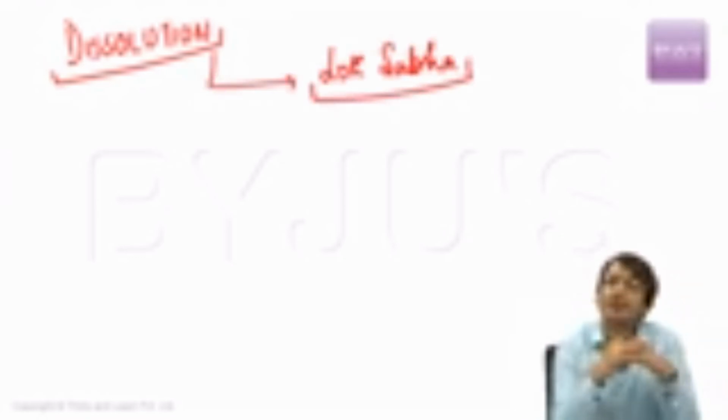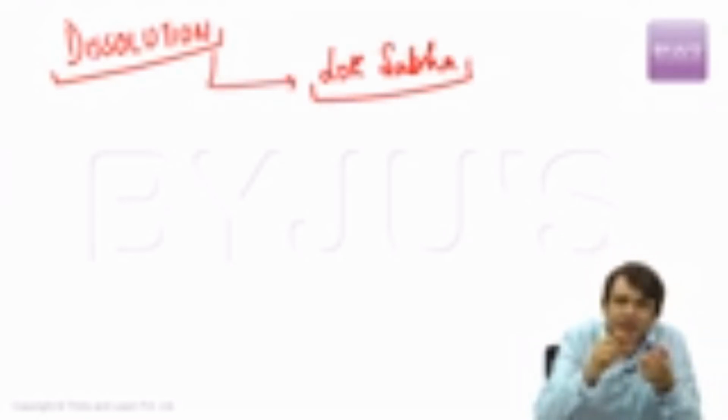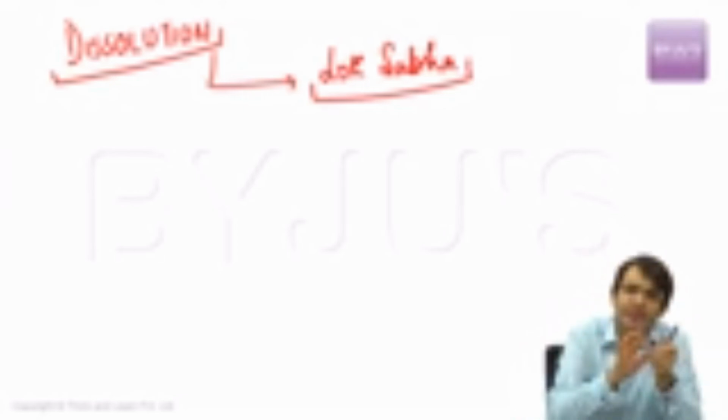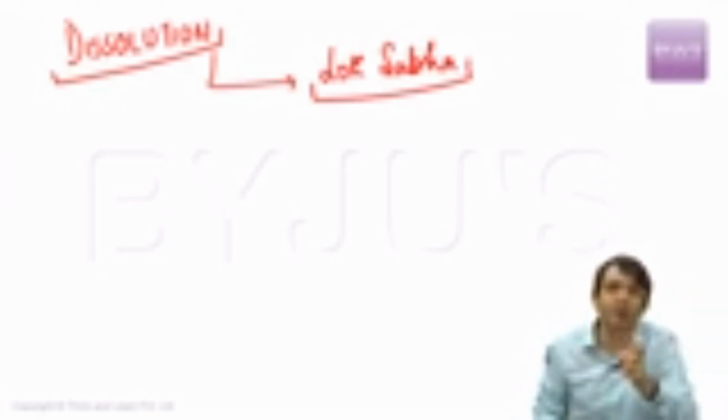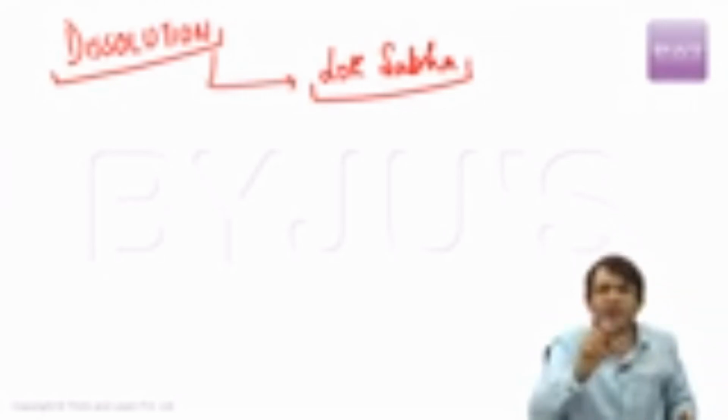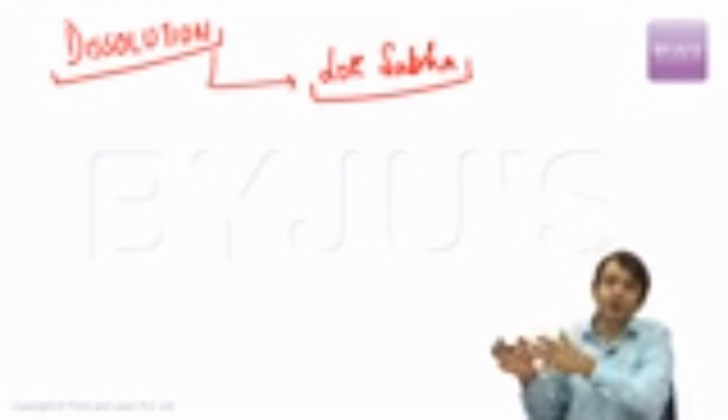How does this happen? First is automatic dissolution. That means the normal term of Lok Sabha is 5 years. When the 5 years are over, there is automatic dissolution of Lok Sabha by the President of India. That means the newly constituted Lok Sabha will be in operation, and the old Lok Sabha is dissolved. Why dissolved? Because the 5-year term, which is the normal term of Lok Sabha, has expired. When the term has expired, the new Lok Sabha has to be convened.